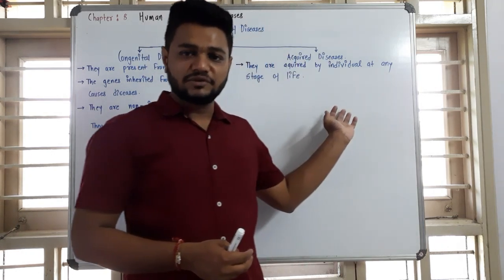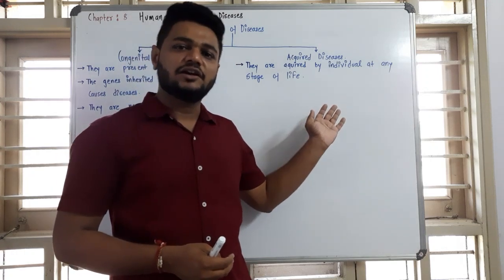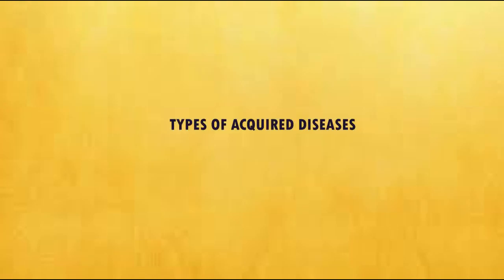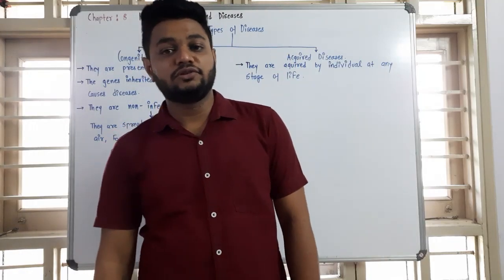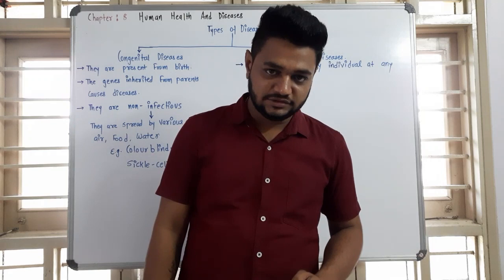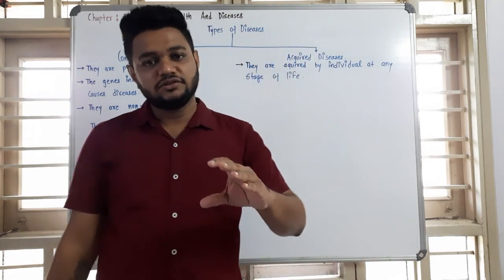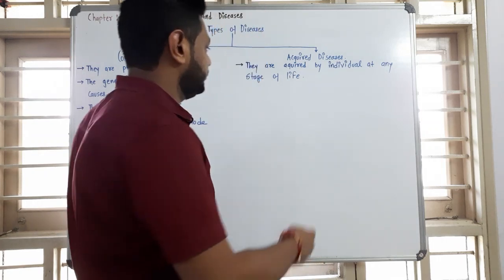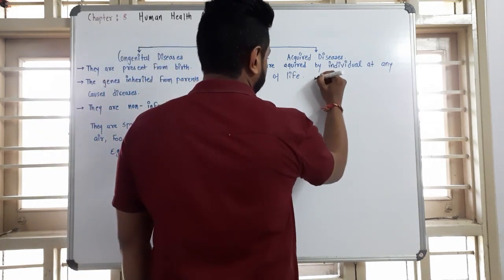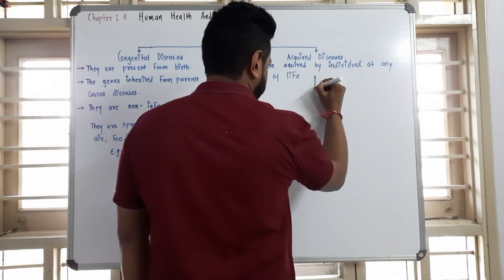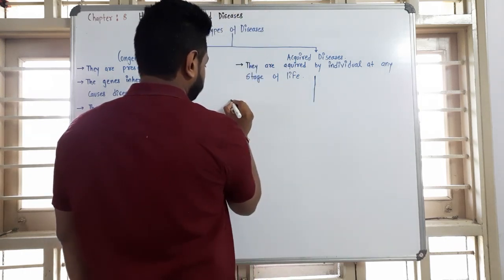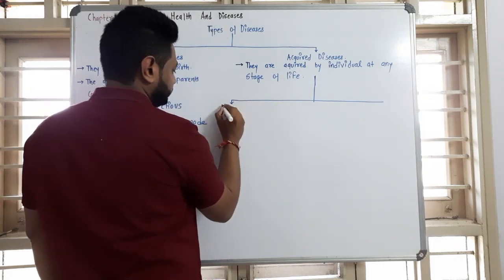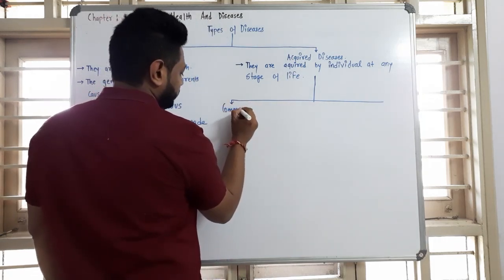So first let's talk about communicable diseases.